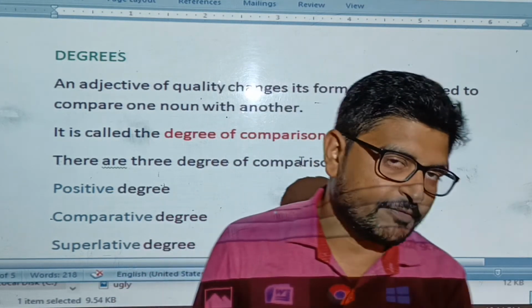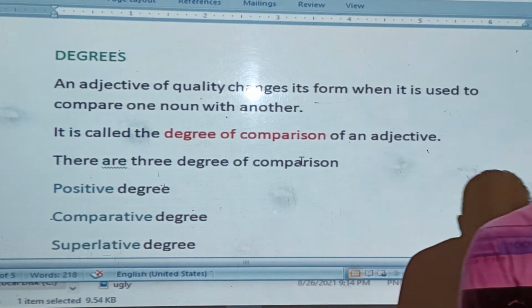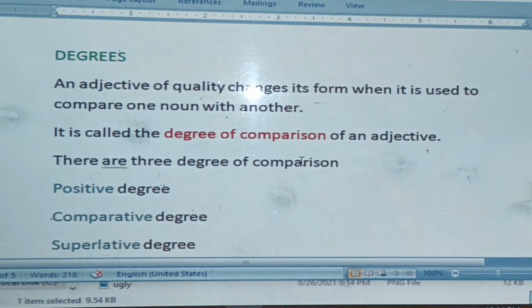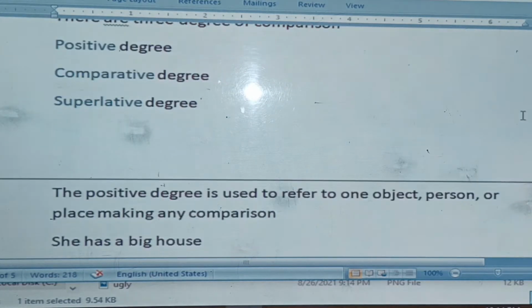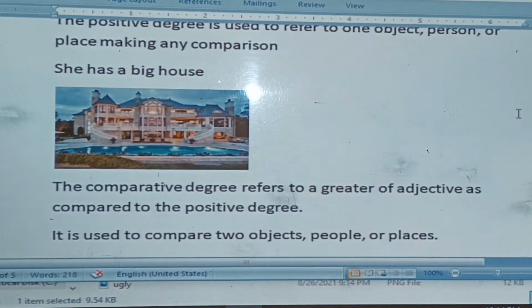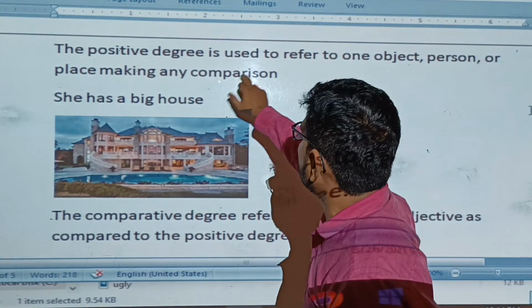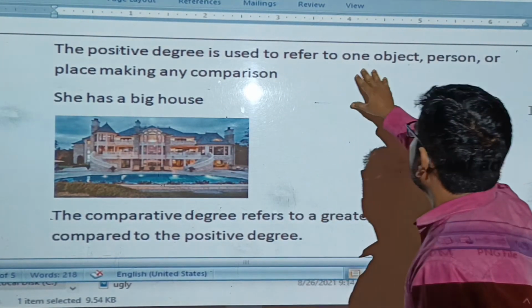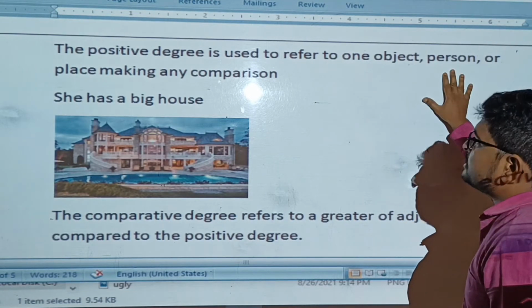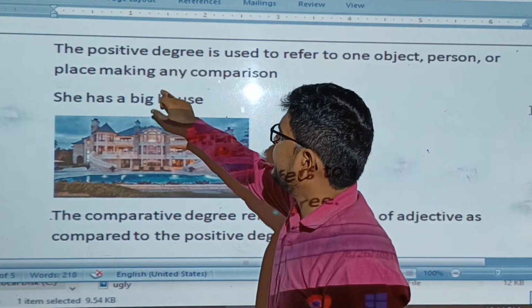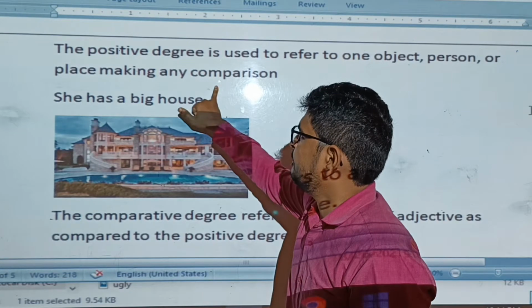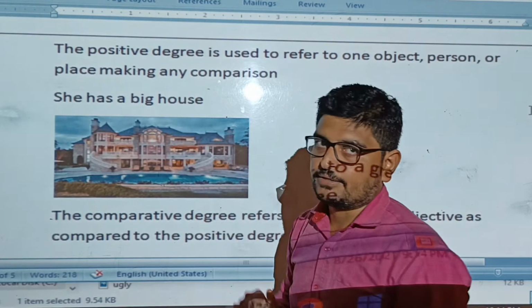Let's see first the positive degree. What is a positive degree? The positive degree is used to refer to one object, person or place, with no comparison.